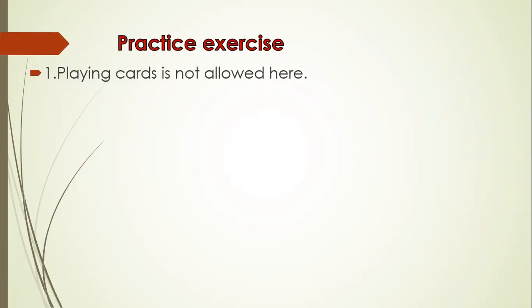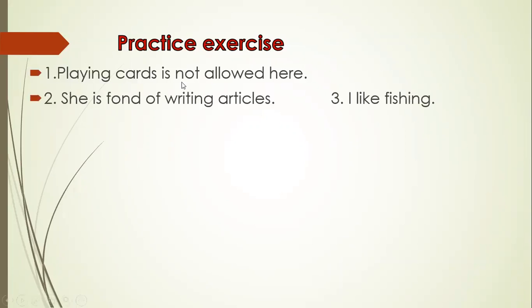subject of the verb. She is fond of writing articles. In this sentence, gerund is writing and it is used as object of the preposition of. I like fishing. In this sentence, gerund is fishing and it is used as object of the transitive verb like. She is fond of singing songs. In this sentence, gerund is singing and it is used as object of the preposition of.